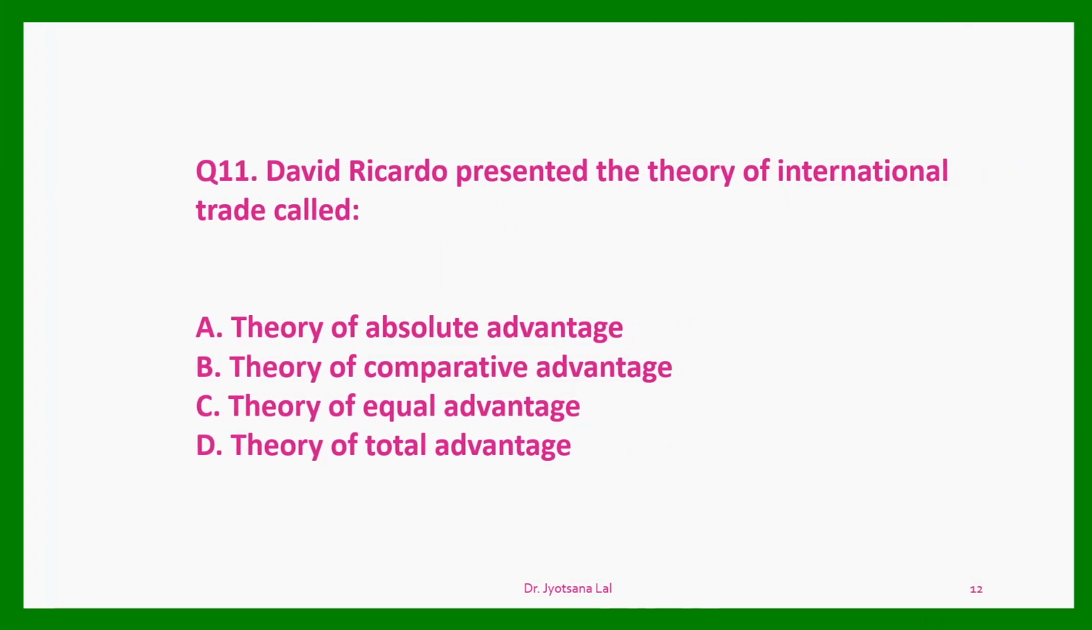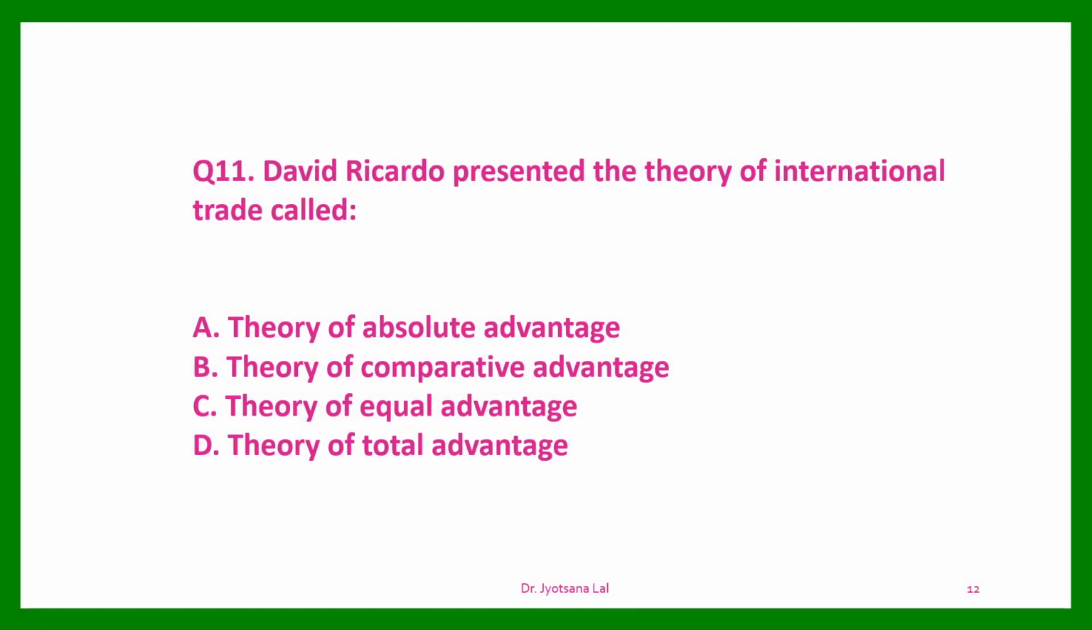Question number 11. David Ricardo presented the theory of international trade called. We have already discussed David Ricardo's theory earlier. So what will be the right option here? What is known as David Ricardo's theory? Theory of absolute advantage? No. Theory of absolute advantage is the theory given by Adam Smith. Option B is the correct answer here, theory of comparative advantage. Ricardo's theory is known as the theory of comparative advantage or theory of comparative cost advantage.